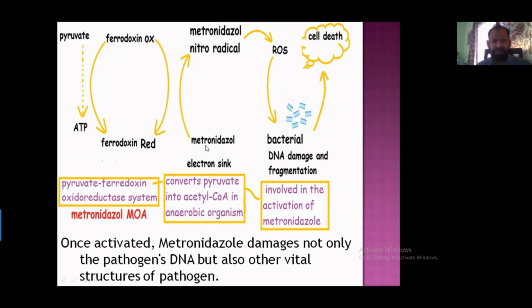Now, the metronidazole is acting as an electron sink. It receives electrons from this system and is converted into metronidazole nitroradical, which is the active form of the drug, and this is basically a reactive oxygen species. It can react with the DNA and damage the DNA, and also it can damage other structures of the pathogen.